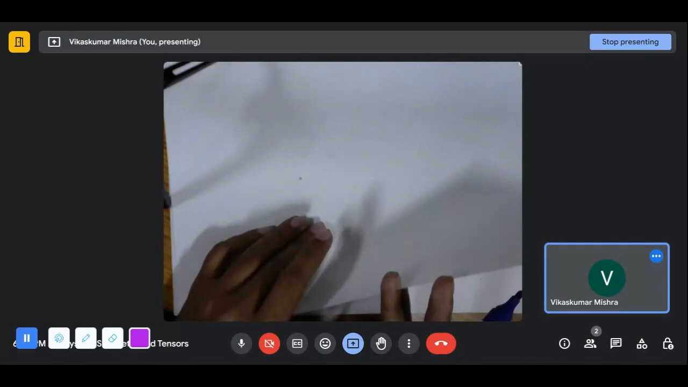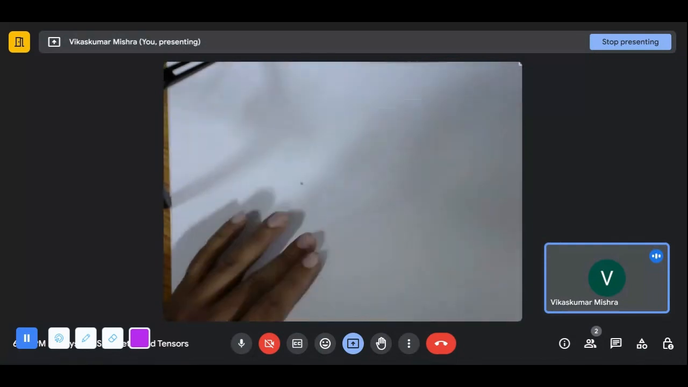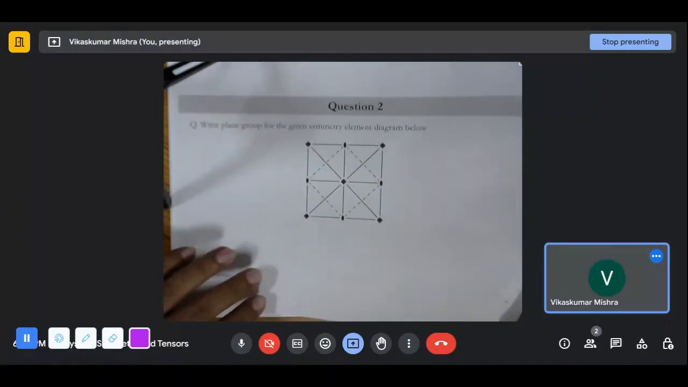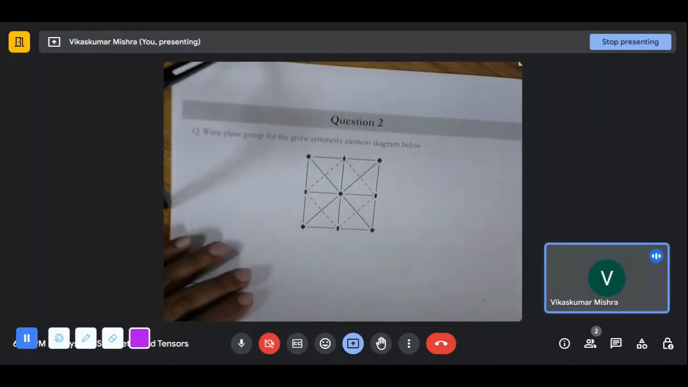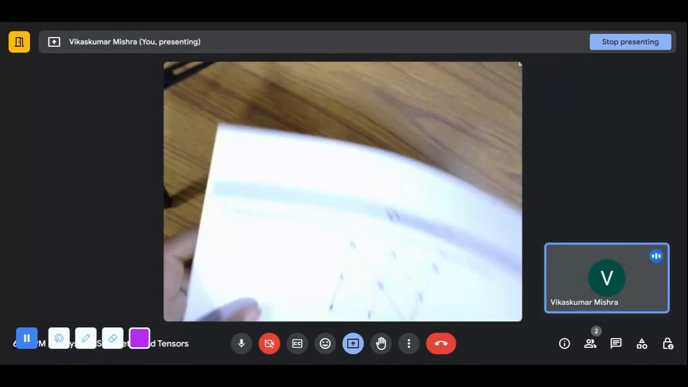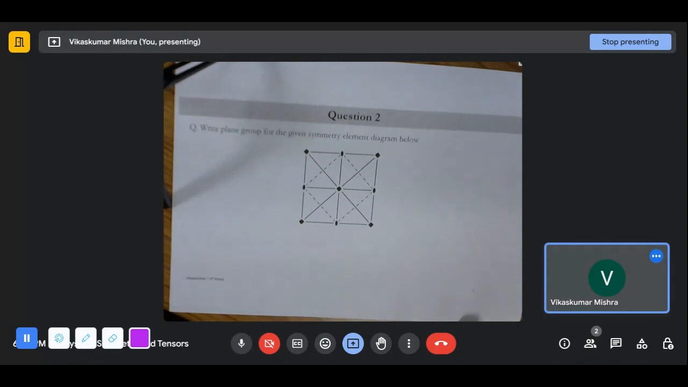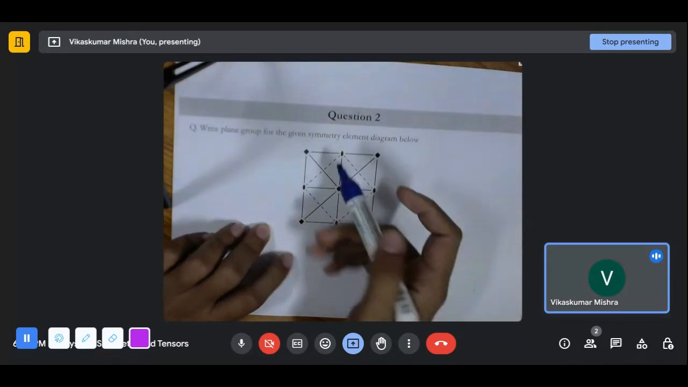Question number two. This time, things are quite opposite. Right now, we need to find the plane group. The following diagram is a symmetry element diagram. Okay, so it's highlighted over here that it's a symmetry element diagram.